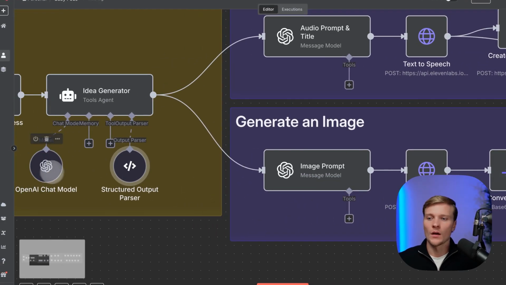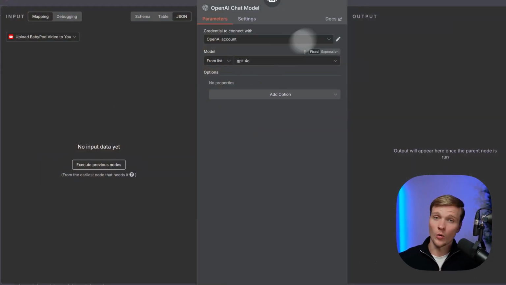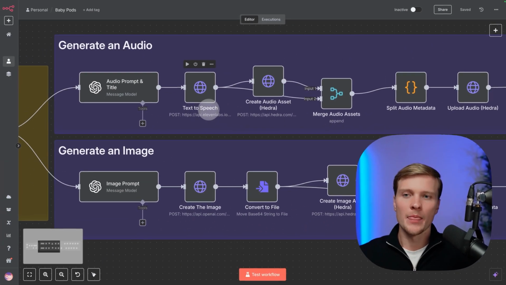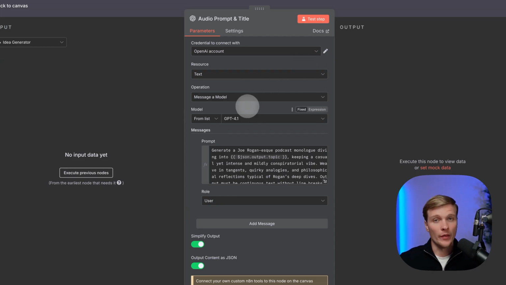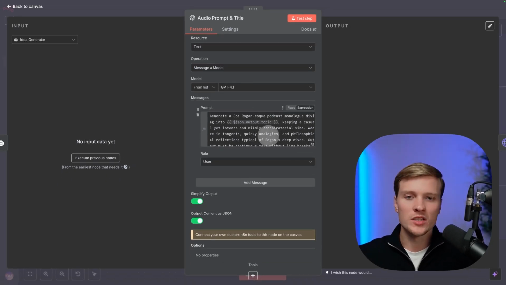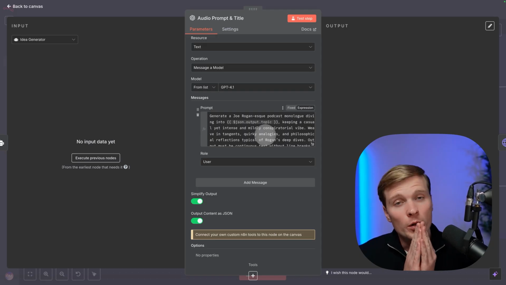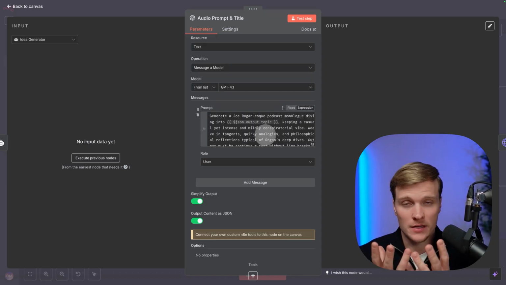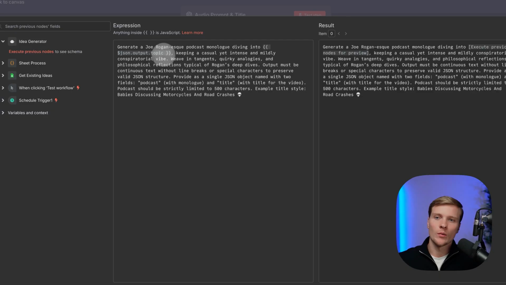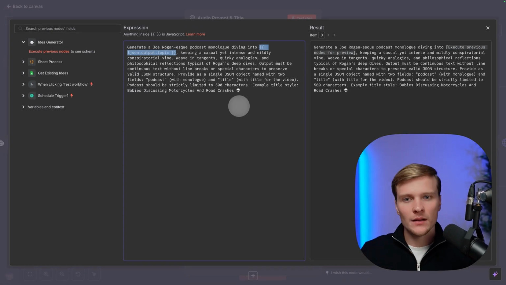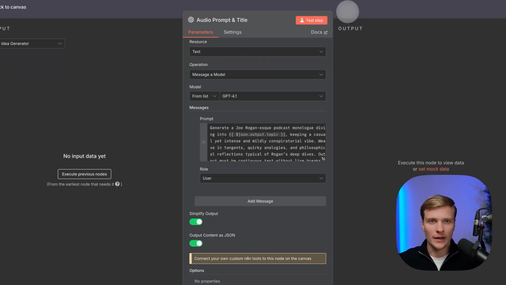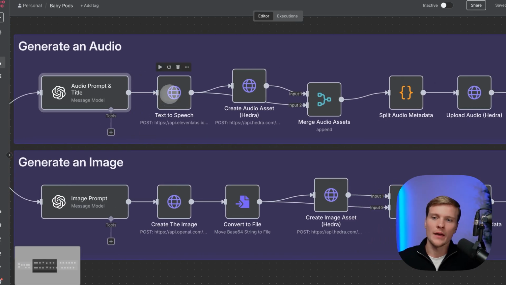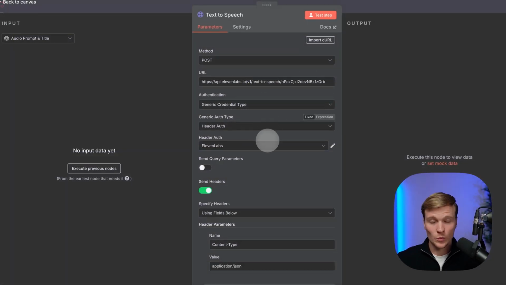So then in this node, we have GPT-4o connected, and then we're moving into the main meat and bones of the system. Here's another call to the OpenAI API. Here we describe what is the type of audio script that we want to generate, how the text of the person should look like. And here we're passing the topic that was generated previously, and then we're explaining the style and all other small details of the script that we want to reflect. Now we'll get the script, and then we'll use the API of ElevenLabs, which is super easy to connect.